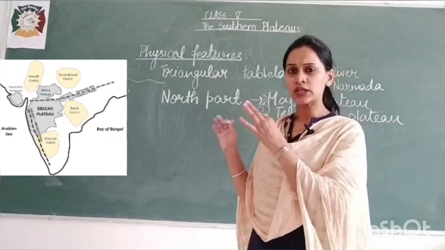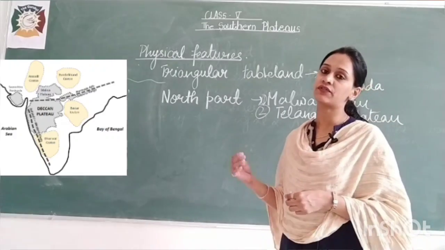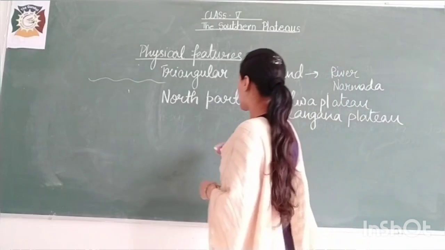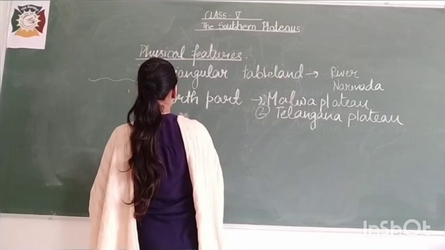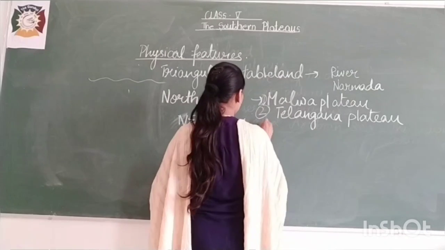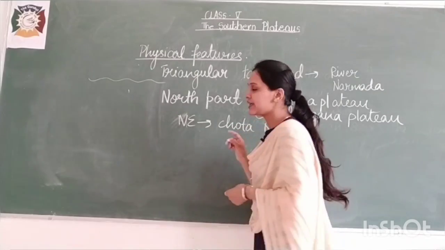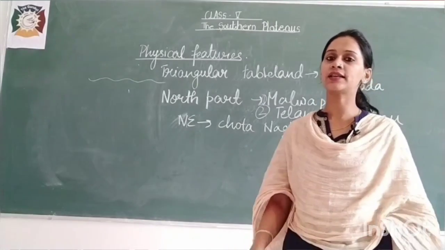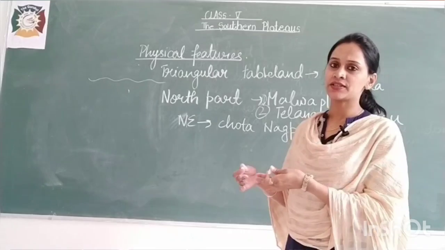There is also a small part lying in the northeast of it. There is a small region which is known as Chota Nagpur, in the northeast region. So what we are studying are the physical features, meaning what physically is included in this Southern Plateau and what the parts, areas and mountain regions are.